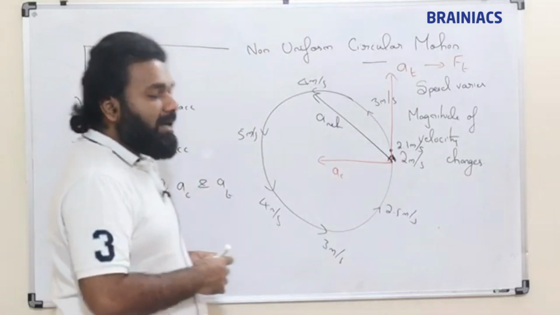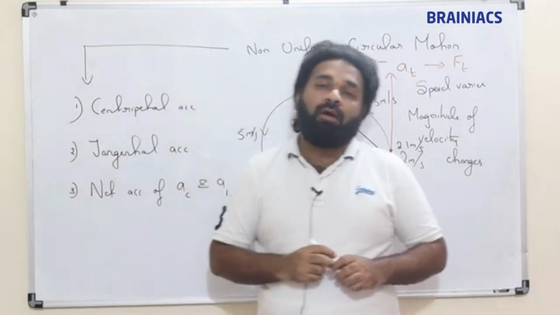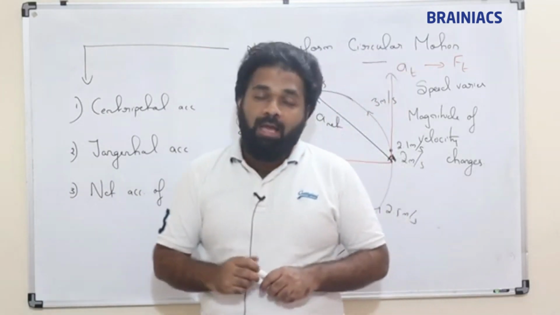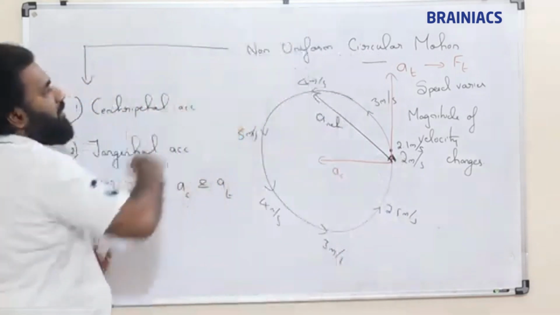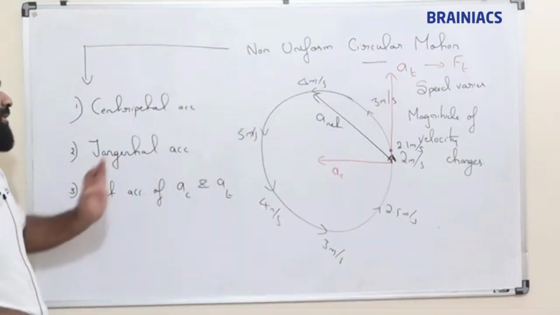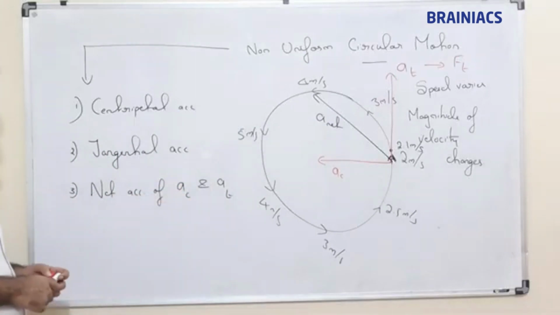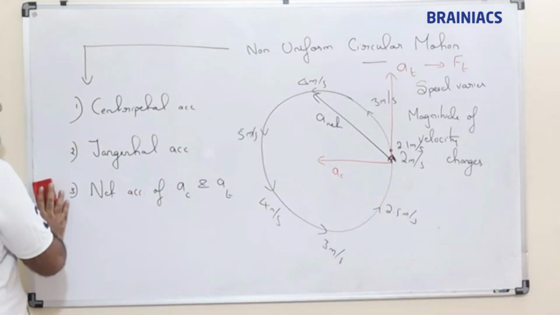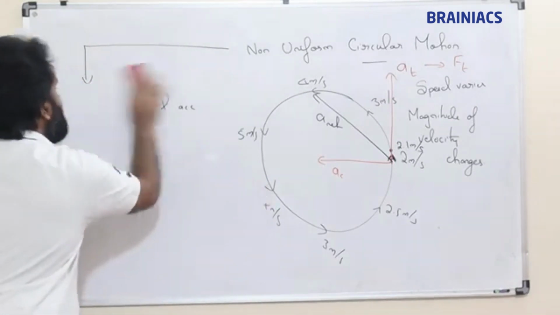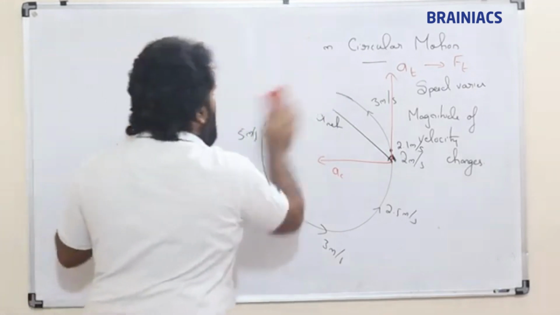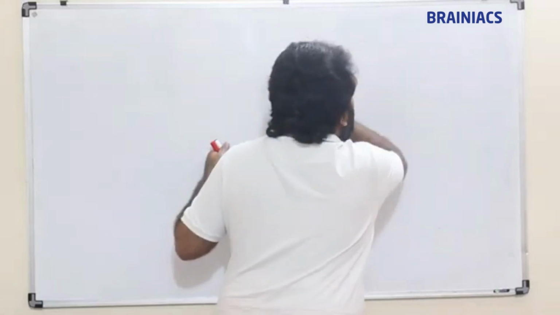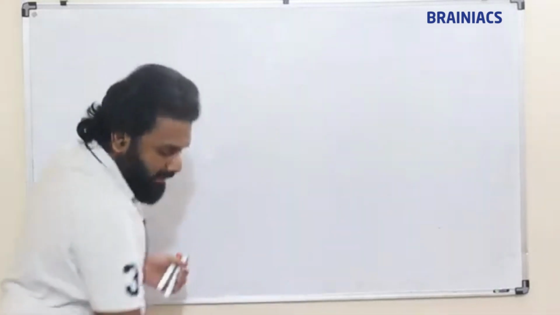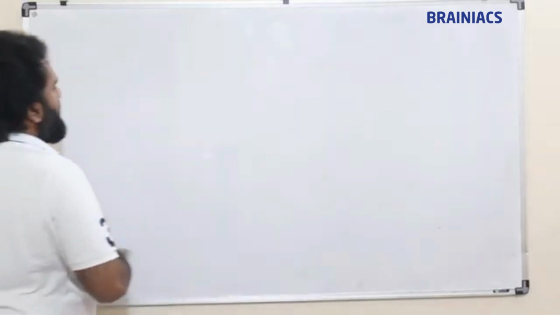In addition to that, we are going to have another important concept called angular acceleration also. Angular acceleration is present in non-uniform circular motion. We will discuss it now. Copy this. Clear? Shall I erase this? We will come back to all these concepts again and discuss their formulae. Right now we will have a small introduction on what all accelerations are there in non-uniform circular motion.